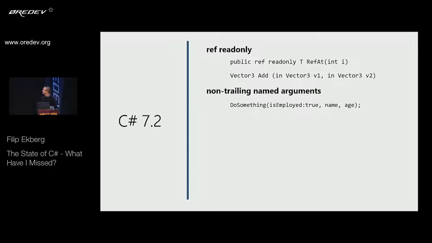So they're also going to add non-trailing named arguments, which means that if we have a lot of overloads for a method, we can specify we want to choose this one by specifying the first name of that parameter. And then we don't have to do it for the rest of them. They were going to add something called private protected. So you can now say that your classes or functions are private protected, which is totally confusing. But it's good for people that write APIs or NuGet packages.